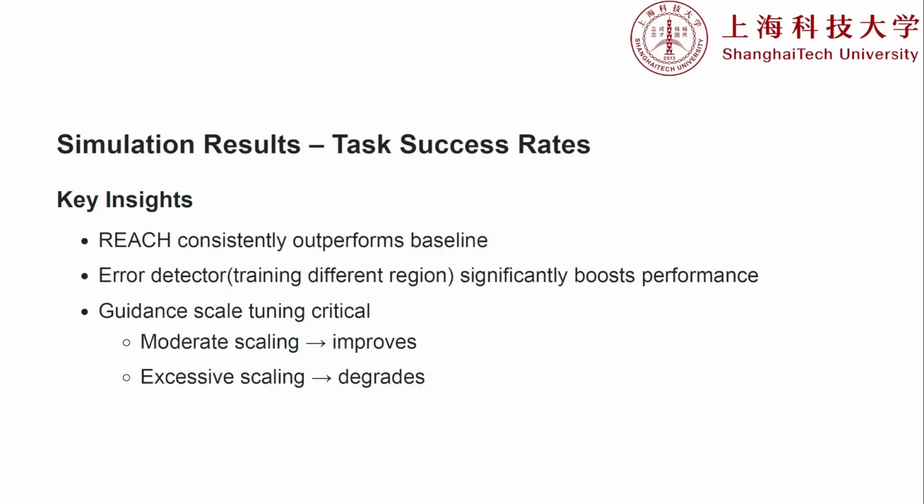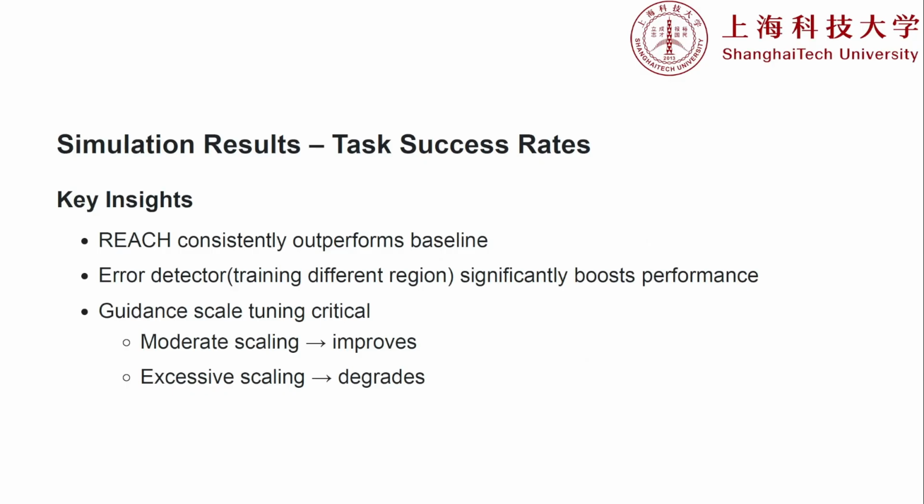The takeaways from these simulations are clear. REACH consistently beats the baseline. We learned that the quality of your error detector's training data significantly boosts your overall performance. However, tuning that guidance scale is critical. A moderate scale actively saves the trajectory, but cranking it too high can actually degrade it.